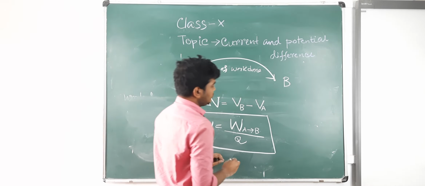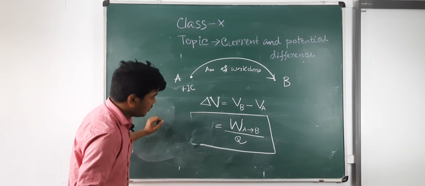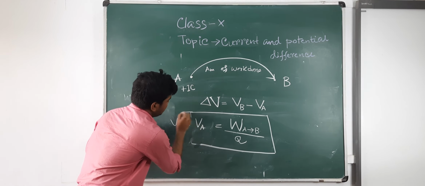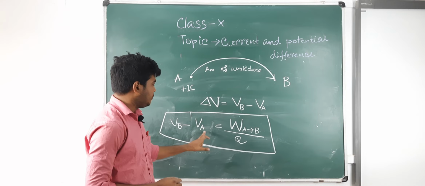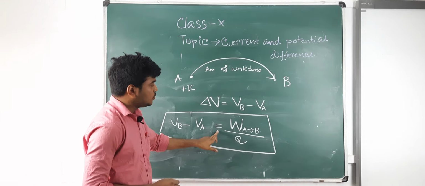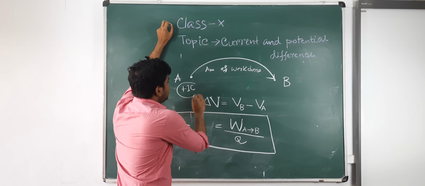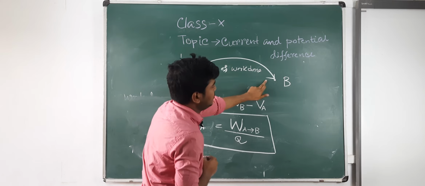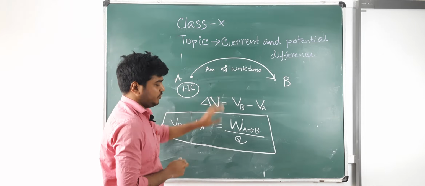Or you may write VB minus VA, the potential of point B minus the potential of point A, is equal to the amount of work done on a unit positive charge to move this charge from point A to point B. So this is the mathematical expression for potential difference.